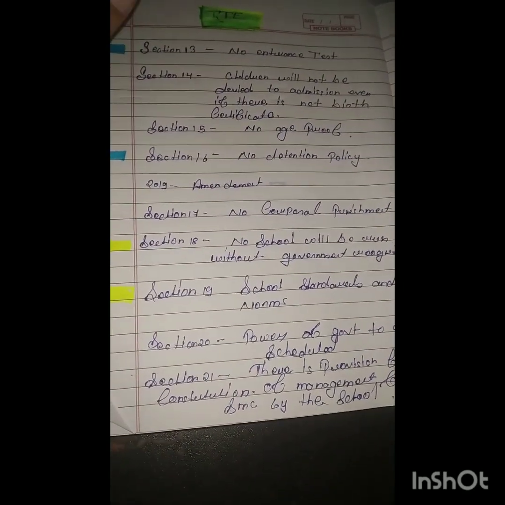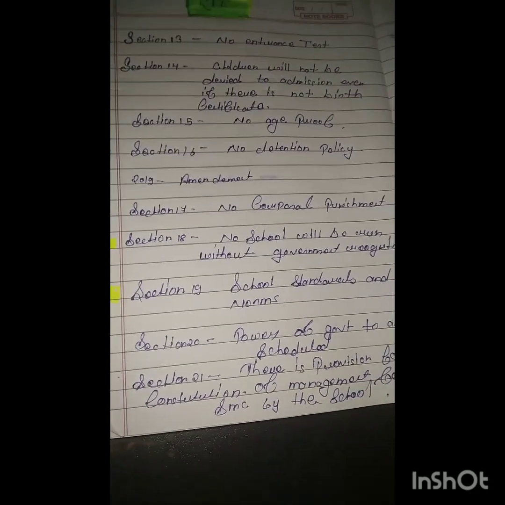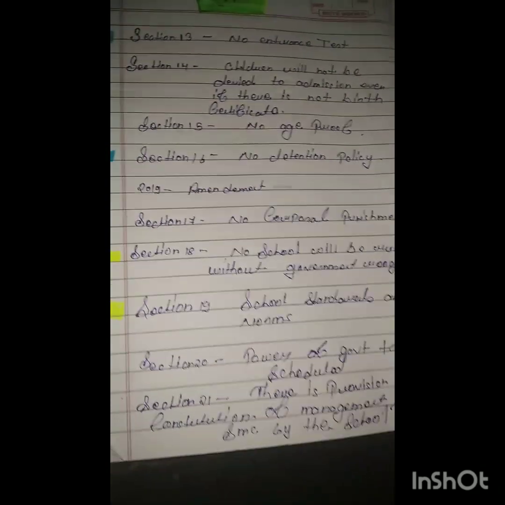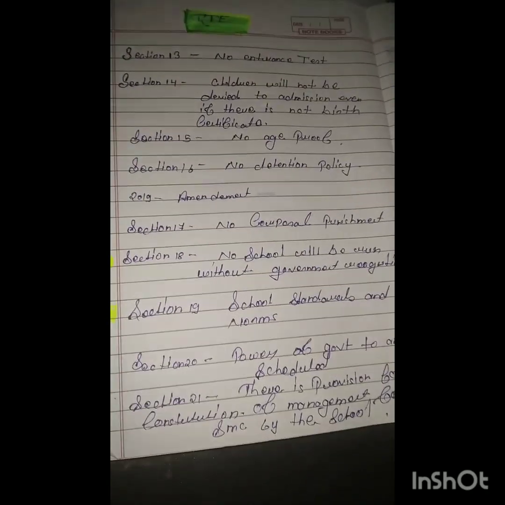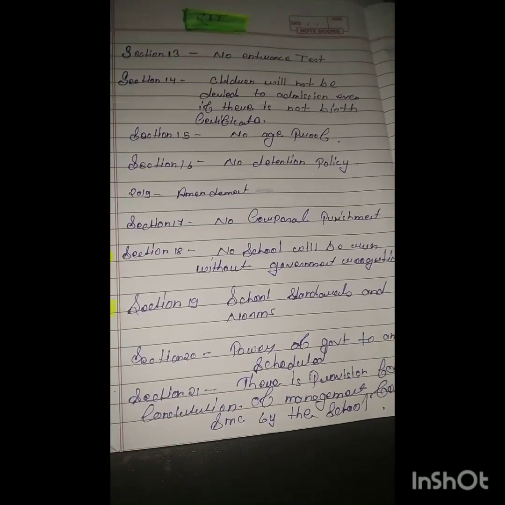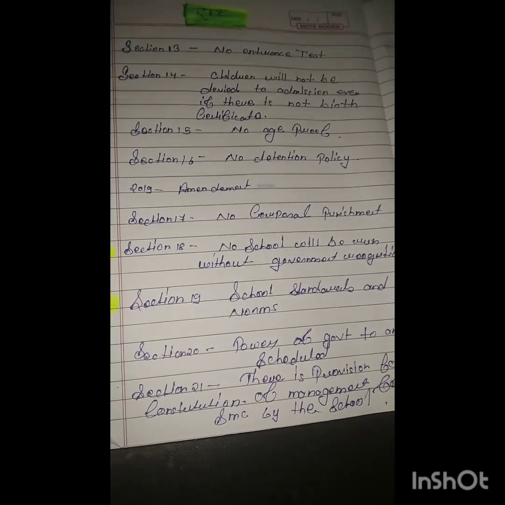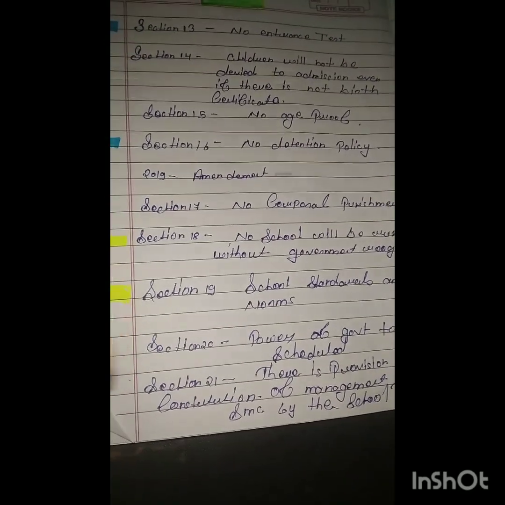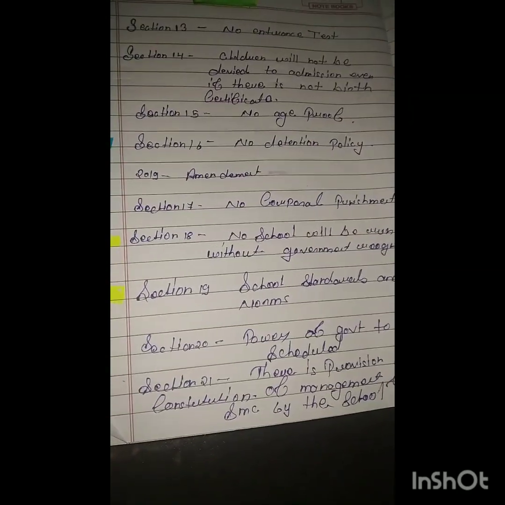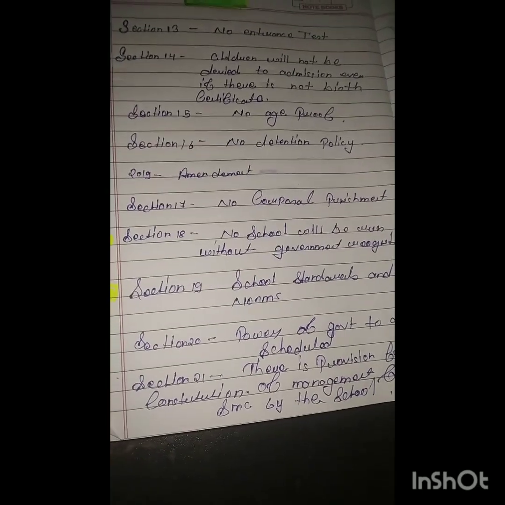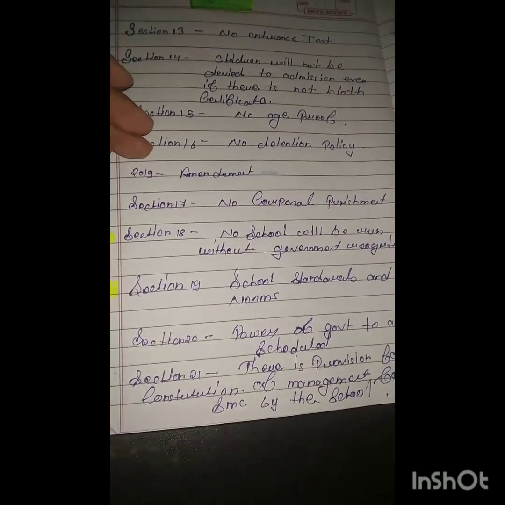You guys also, if you want to, just note down, it's very provisional, you can easily note it down. Okay, now come to section 17. There is no corporal punishment of the student. This is very relevant nowadays: you must not punish the child. This is not allowed in any school, by any teacher. So this is also one of the most important sections here.